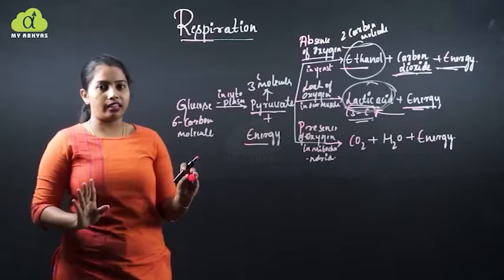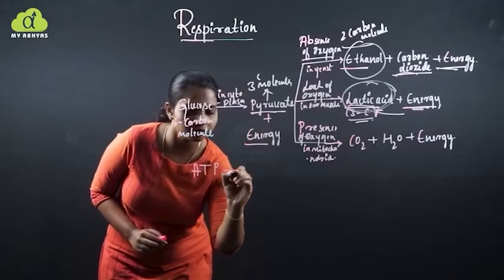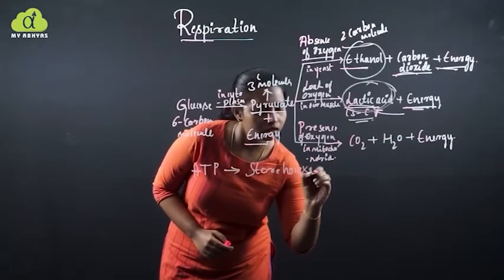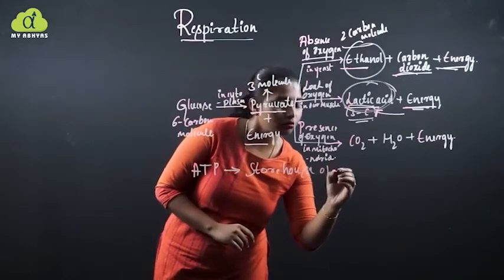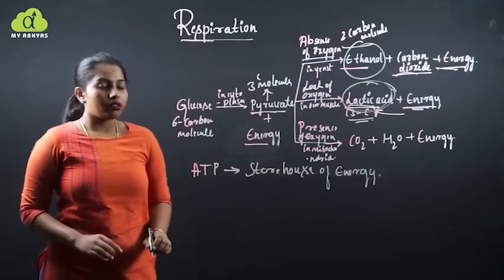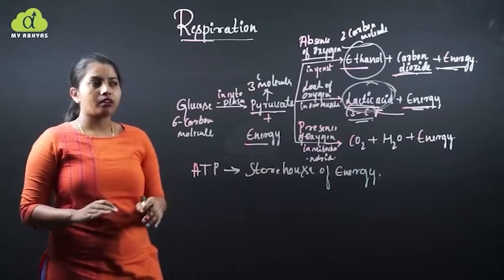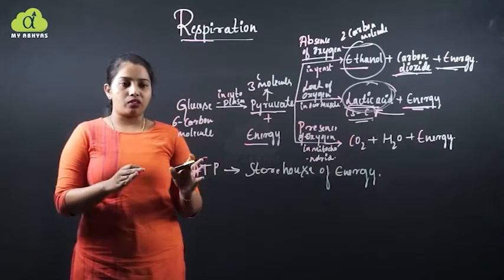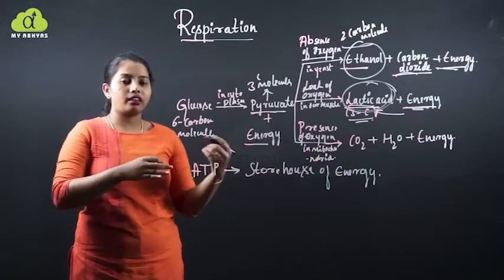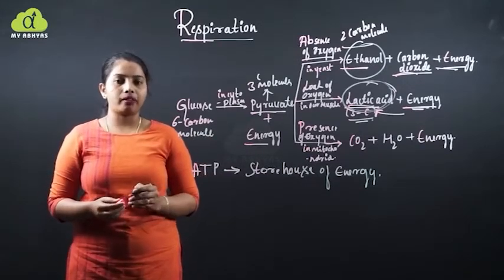Now, during this whole process, the energy is released and it is not possible to consume the whole energy at a single time. So there is a molecule called ATP, which acts as a storehouse of energy. Whenever and wherever the body requires energy, it supplies the energy to the body. So this is what happens in respiration and the function of glucose in the presence and absence of oxygen, and through this it supplies energy to the living cells and the living body.